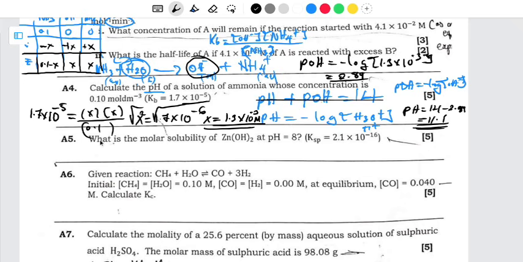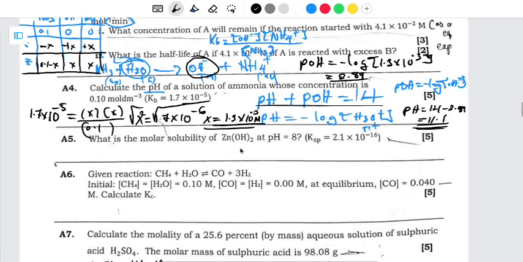And then question 5 is asking: what is the molar solubility of hydrated zinc, that is zinc hydroxide, at the pH of 8, given that Ksp is equal to 2.1 multiplied by 10 to the power negative 16, 5 marks. So the first thing we need is to write the ionic equation.